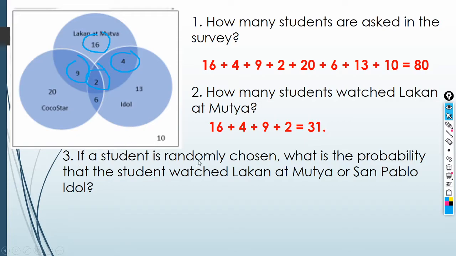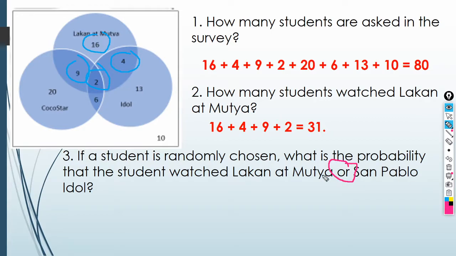If a student is randomly chosen, what is the probability that the student watched Lakan at Mutya or San Pablo Idol? Now, we have here the keyword. I mentioned to you last week about the keywords for intersection and for union. So, here we have or.